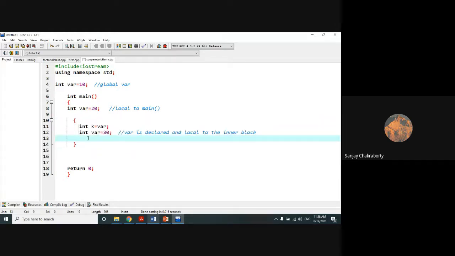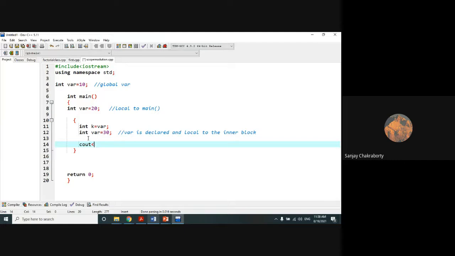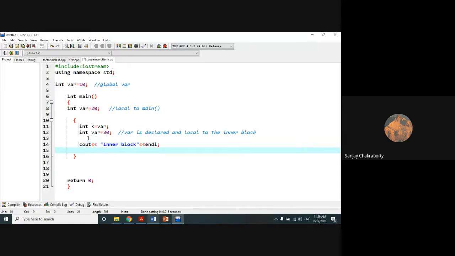Now we are going to run this code. Cout: we are in inner block. Just typing this statement. You can give endl here if you want. And we are going to print this value as k equals to k, and then we will give a new line.